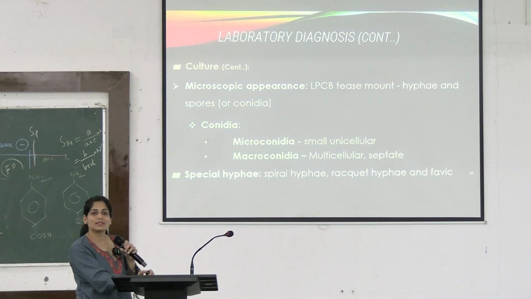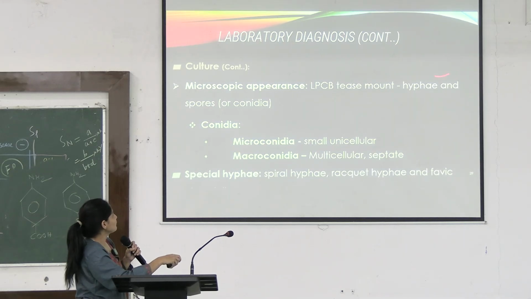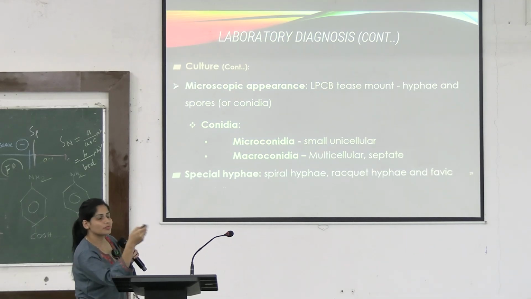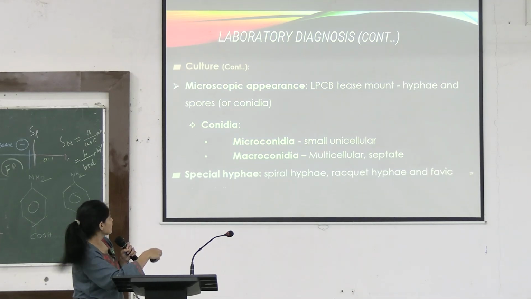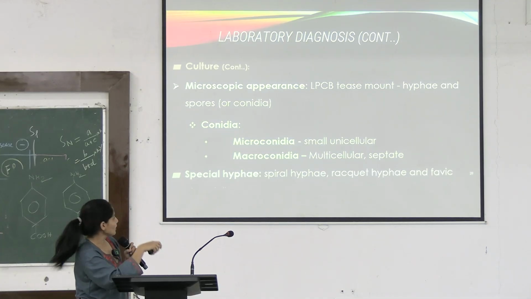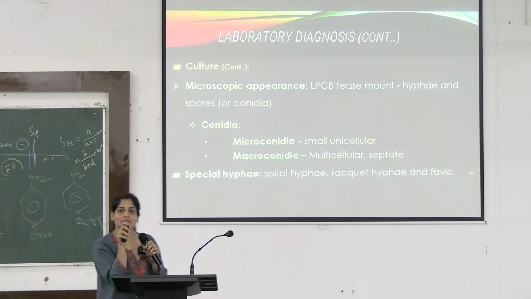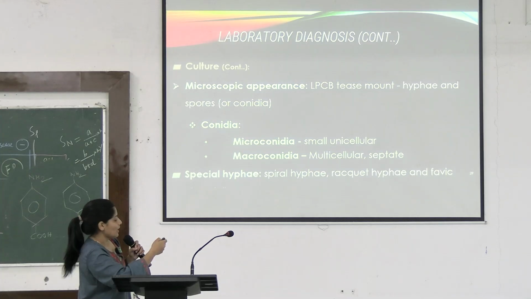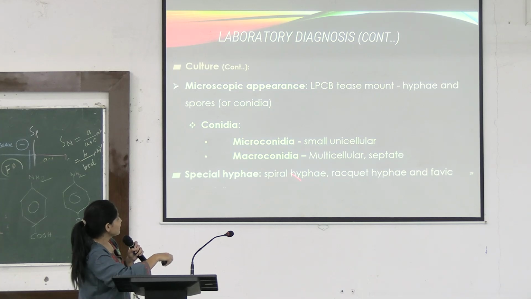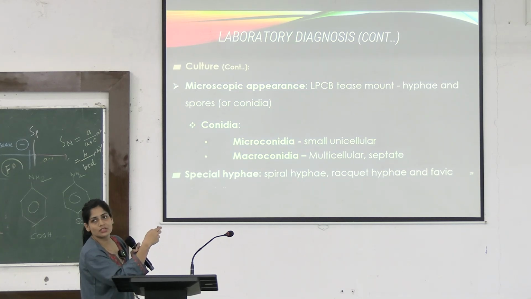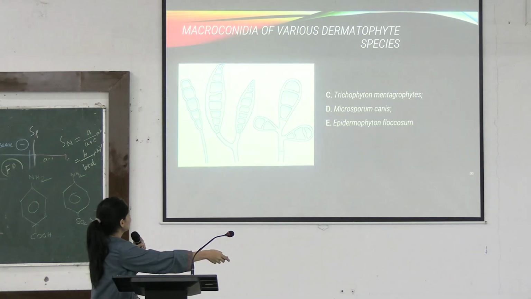When you do LPCB tease mount and you observe it under the microscope, you will see hyphae or conidia. What are conidia? They are the spores. You saw spores in the previous picture. Microconidia will be small and unicellular, and macroconidia will be multicellular and septate. Okay? And there are special hyphae in case of dermatophytes which are spiral, racket or favic shaped. So what do they look like?